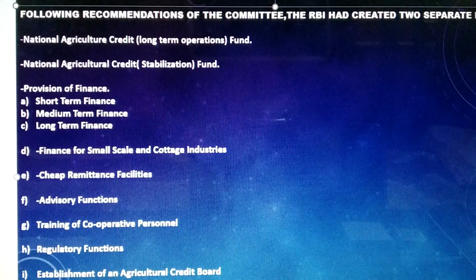Then the bank coordinated the activities of national level cooperative institutions such as National Cooperative Development Corporation and the National Federations of the State Cooperative Banks, and promoted the interest of cooperative banks in various ways. It helped them to secure deposits of semi-government institutions and had extended the facility of deposit insurance to such banks. That was something about advisory functions.